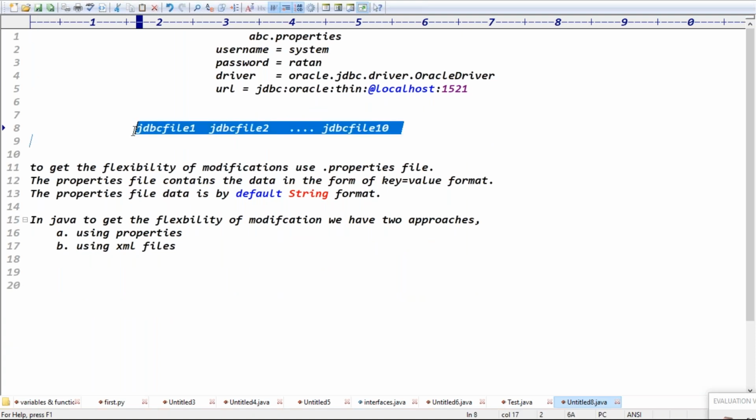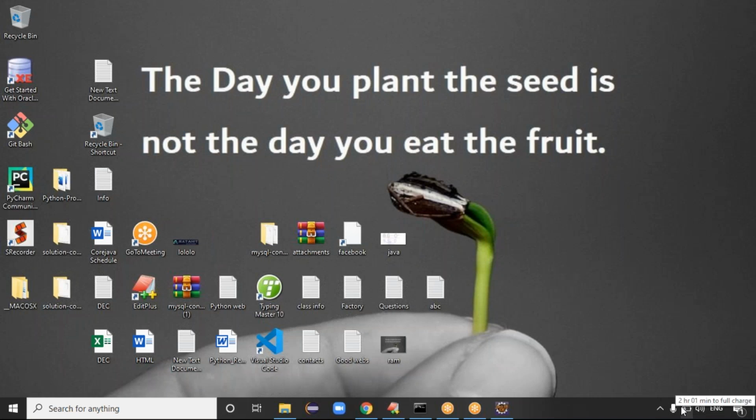Flexibility means modifications in the program. Instead of changing multiple files, it gives the flexibility that if you change one file, that is reflected on multiple files, right? With respect to the modification, this gives the flexibility. Guys, are you clear now?